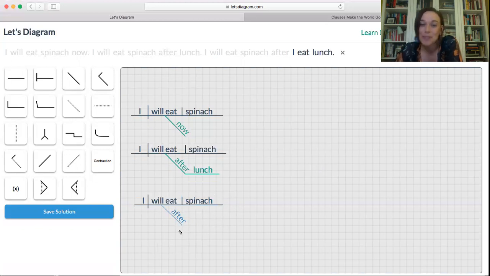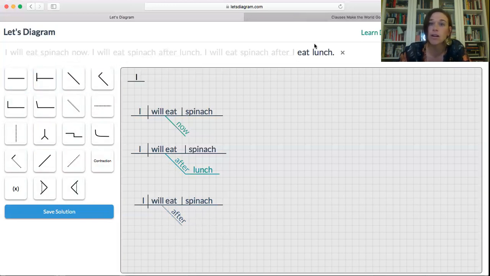This is a good example that you have to look at how the word is functioning in a sentence before you can say what it is. So if we just said, hey, what's the word after? You would say, well, it could be a preposition. It could be a subordinating conjunction. You have to see what it's doing in this sentence. And indeed, you can see here in this sentence, it was a preposition. In this one, it's a different part of speech. Notice that it's on this dotted line. That's how we diagram what are called subordinating conjunctions.